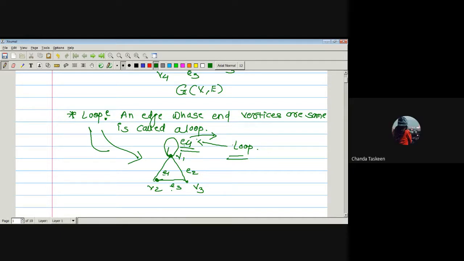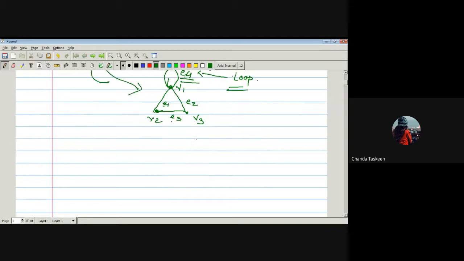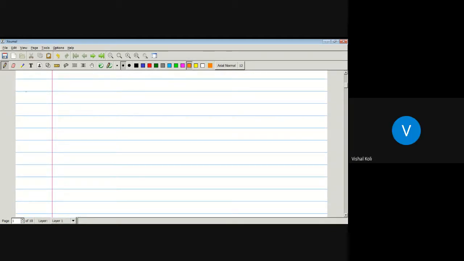Clear, sir. Okay, now the next concept is how to construct a Hasse diagram from the directed graph.